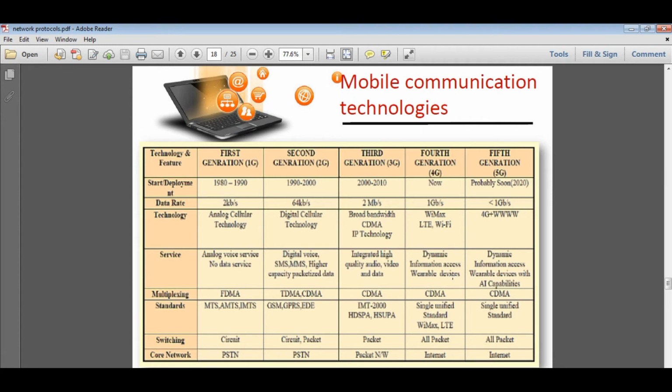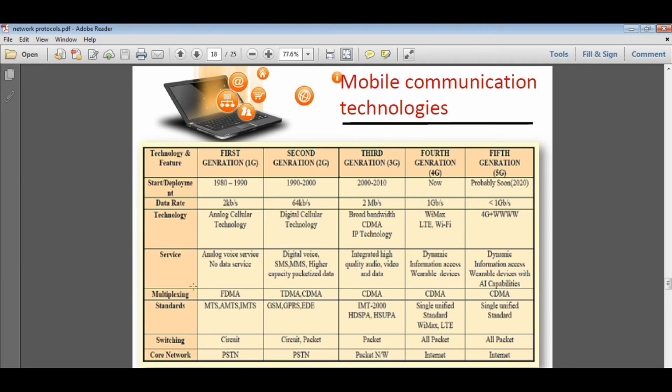So in fourth generation the operating system was introduced, and along with that we can use wearable devices. In fifth generation, dynamic information access with wearable devices along with AI capacity. Everything will be the same, but artificial intelligence capacity will be involved in fifth generation.